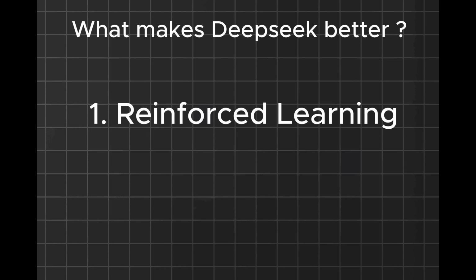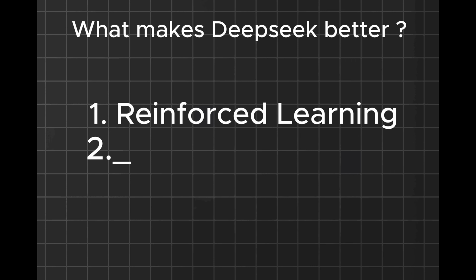Now we're all wondering why DeepSeek is better. One of the things is called reinforcement learning. That's like having a dog, and every time the dog does something right, you give it a treat. That's how you make the AI learn the right thing more easily.